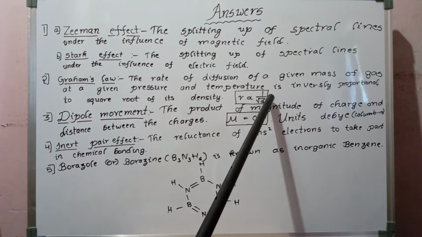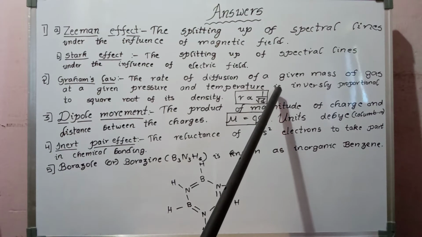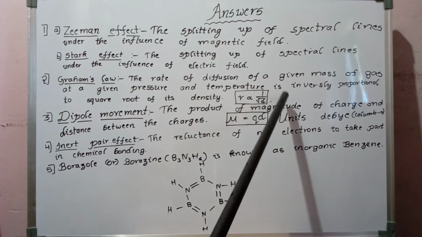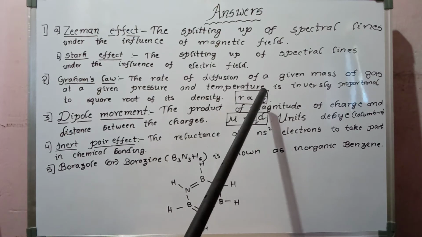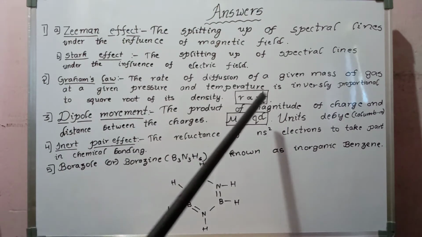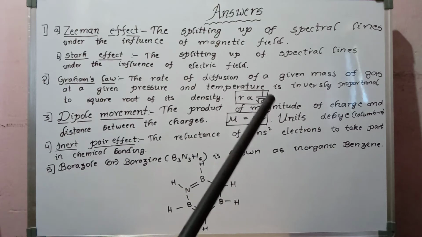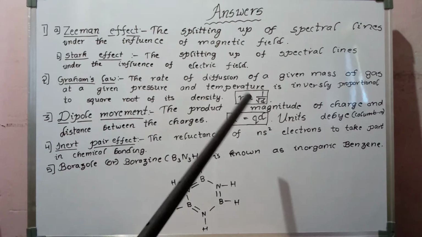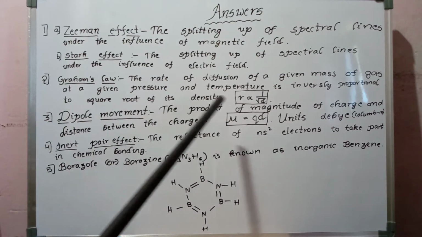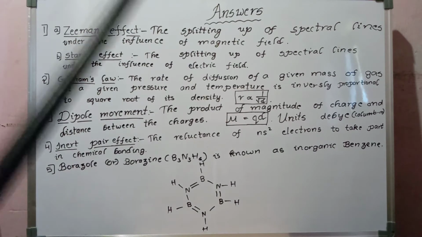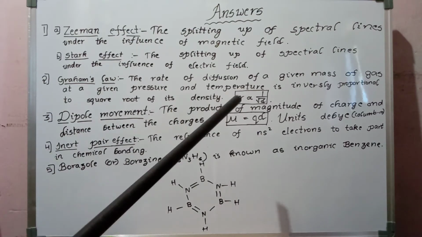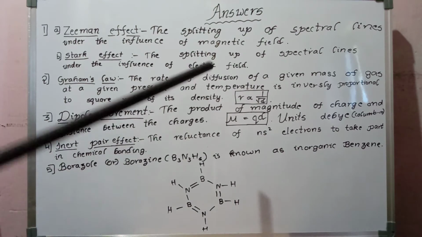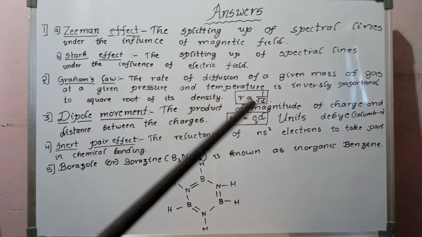And here, density is nothing but mass per unit volume. So substituting d equal to m by V, you automatically get that the rate of diffusion is also inversely proportional to the square root of its molecular mass, where volume is constant. So from Graham's law we can find the diffusion of gases. If gases and their formulas are given, we can find which one diffuses faster. In the next video you can see that one.